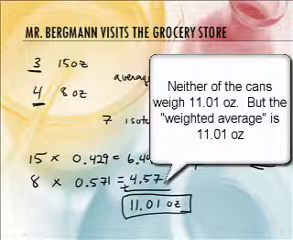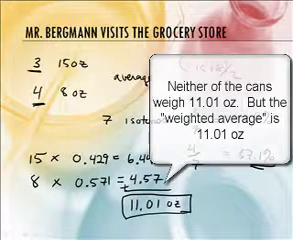But the weird thing about that is that nobody weighs 11.01. That's true, it's either 15 or 8. Right, but if we have that distribution, then that's our average. Okay, all right, that's cool.